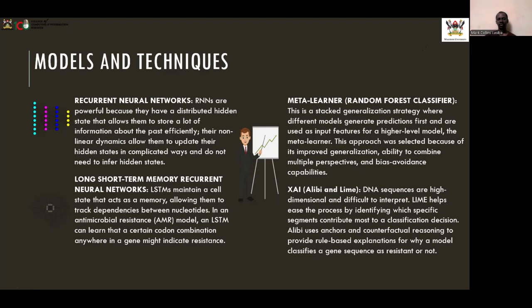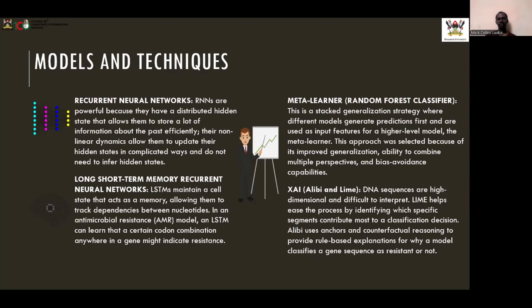The meta-learner that we are using works in such a way that different models generate predictions first, and those predictions are used as input features for a meta-learner. That helps to provide a model with improved generalization, the ability to combine multiple perspectives, and bias avoidance capabilities.